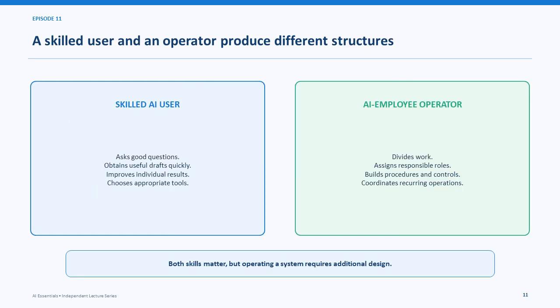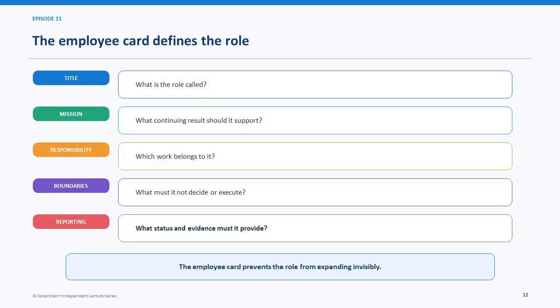A skilled AI user asks good questions and selects tools. An operator divides work, assigns roles, builds packages and controls, and coordinates recurring operations. Both skills matter, but system work requires additional design. The employee card defines the title, mission, responsibility, boundaries, and reporting. It prevents the role from expanding invisibly and clarifies what evidence the role must provide.